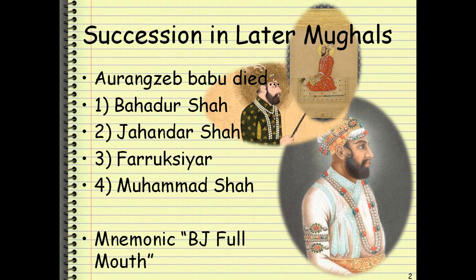So between 1712 and 1720, this fellow Farooq Siyar ruled. Now the funny thing about Farooq Siyar is he was an alcoholic, but the kingmakers, that is the Sayyid brothers, they ruled by proxy and they were quite able rulers. After Farooq Siyar, we had Muhammad Shah. Muhammad Shah ruled for a long time, but he got the luxury of time, but he couldn't utilize it much.